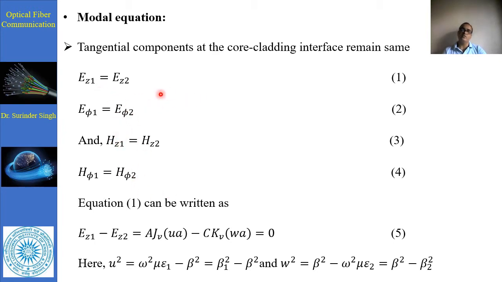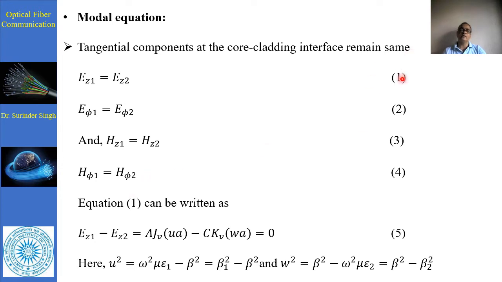So we assume that Ez1 is equal to Ez2 and E phi 1 is equal to E phi 2 for the electric component, and for the magnetic component we take Hz1 is equal to Hz2 inside and outside the dielectric media, inside the optical fiber and outside, and similarly H phi 1 and H phi 2.